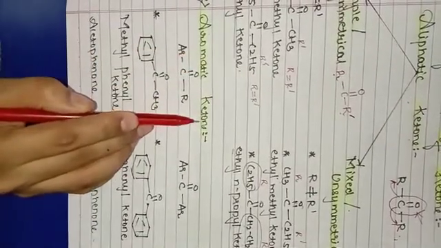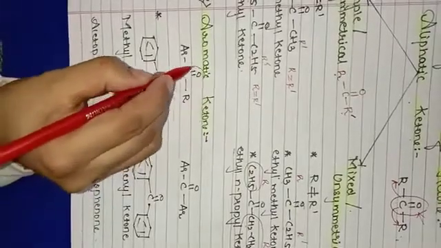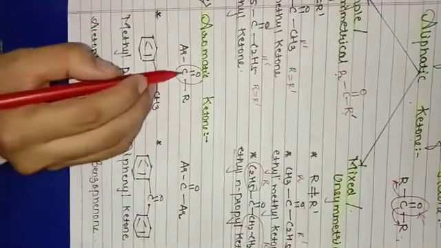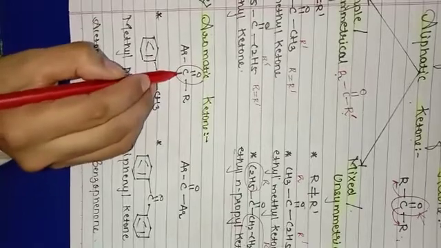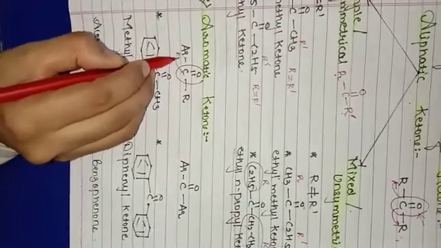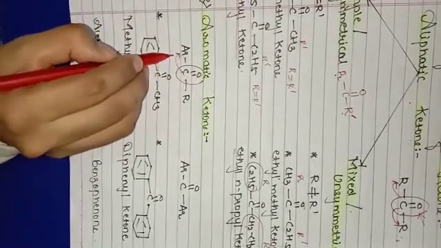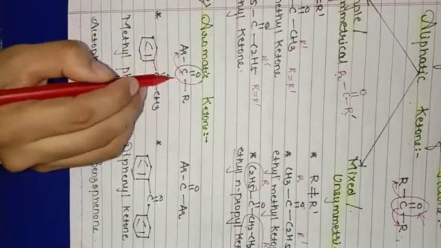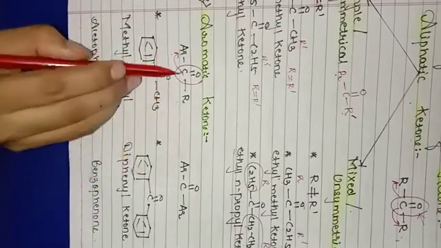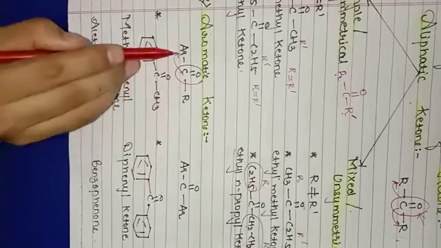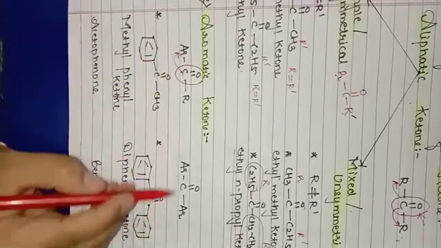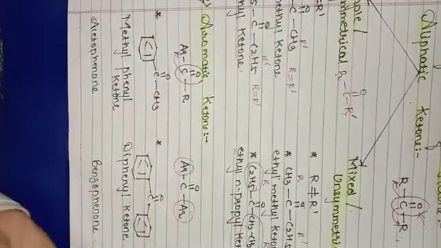What is aromatic ketone? When carbonyl carbon is linked to an aromatic compound, that will be your aromatic ketone. It might be one aromatic compound, it might be two aromatic compounds.